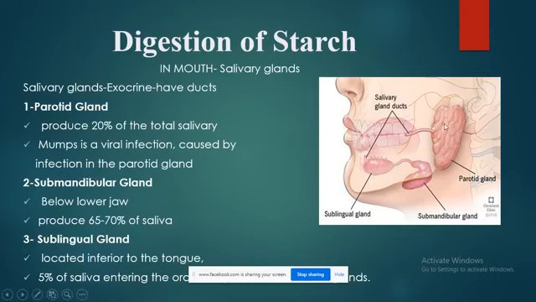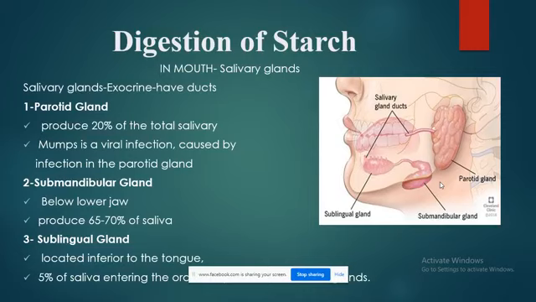Look into the picture. See, these protruded things here, they are the salivary glands. Salivary glands are exocrine in nature. Exocrine means they have ducts. So the secretion is poured into the duct, and that duct will carry the secretion to the target organ. It's not like the secretion has been poured into the bloodstream and through the blood it is circulated to the whole body and then the action takes place at the desired location. No, they have ducts, so the action is very targeted here.